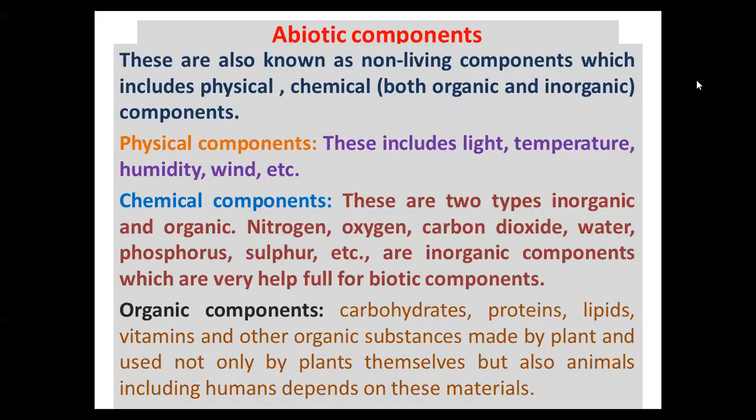Now this is the biotic factors and abiotic components. Now what are the abiotic components? Non-living things. These are also called non-living things. Both include physical and chemical factors. Chemical factors include two types: inorganic and organic. Physical components include light, temperature, humidity, wind, etc. Right? Chemical components include two types: inorganic and organic.